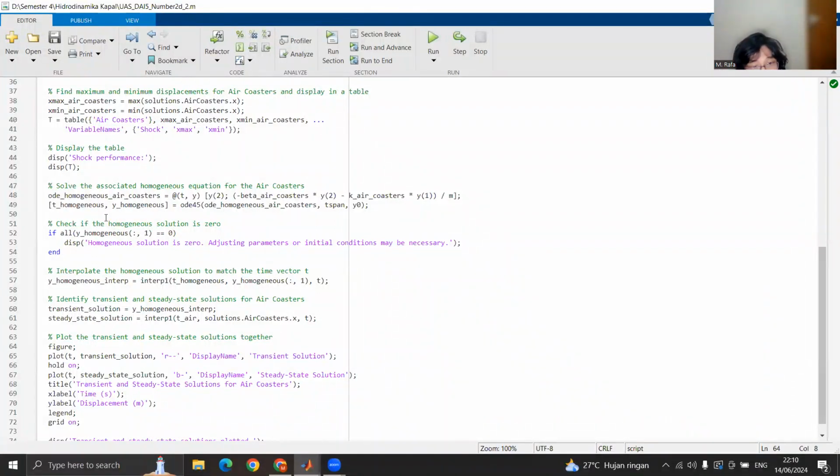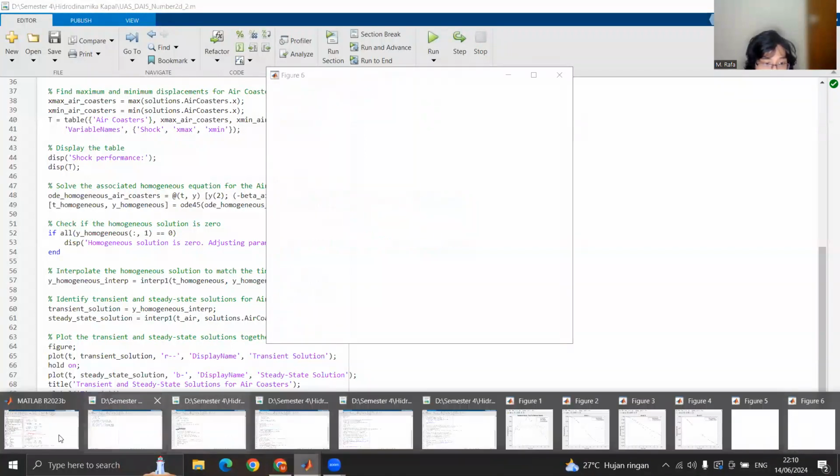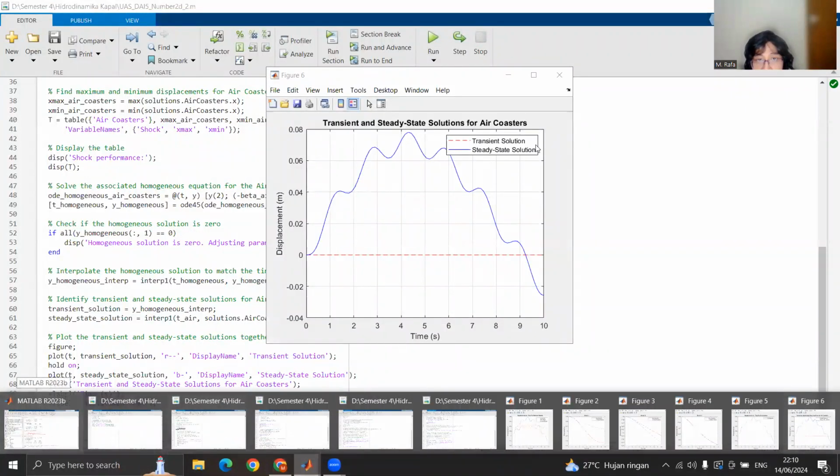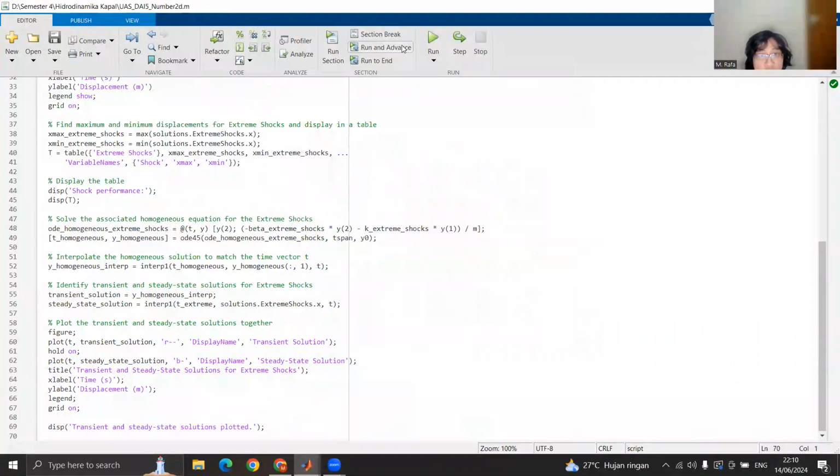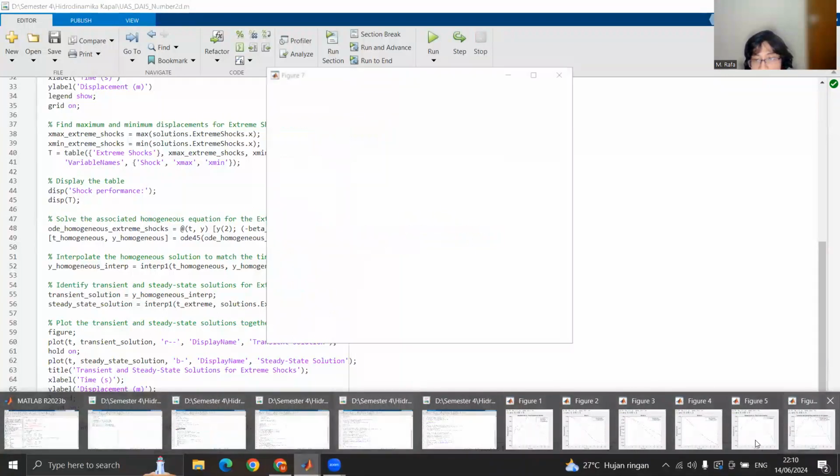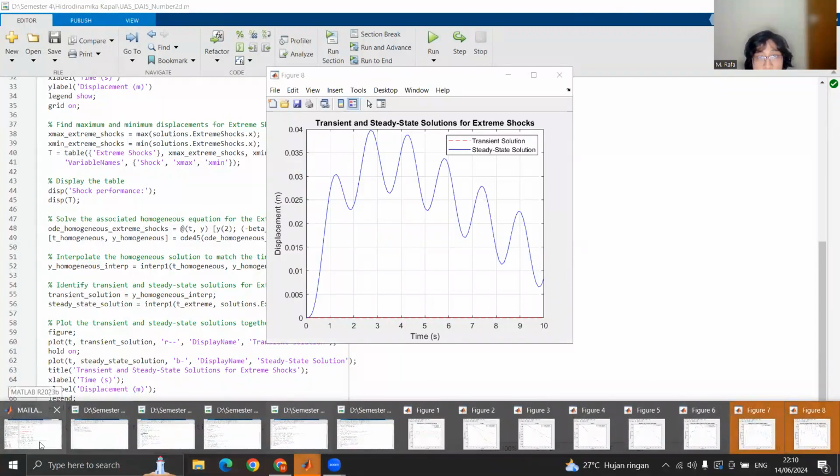And in this state, I'm just going to run it first. Then voila, for the Extreme Shocks, this is the displacement versus time graph from earlier, but in a single plot.